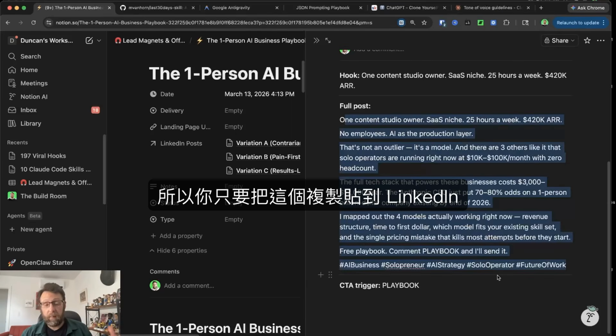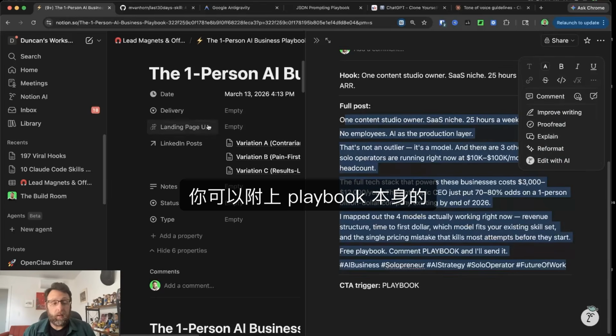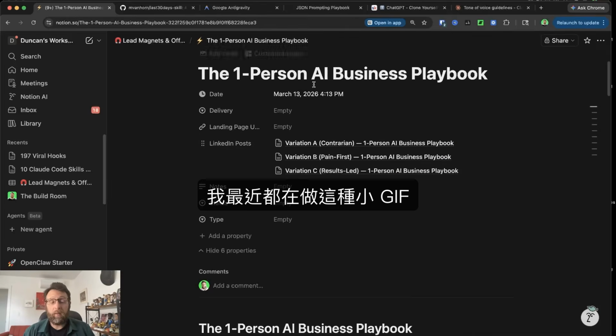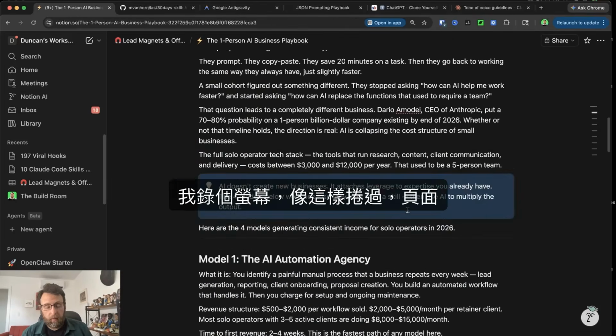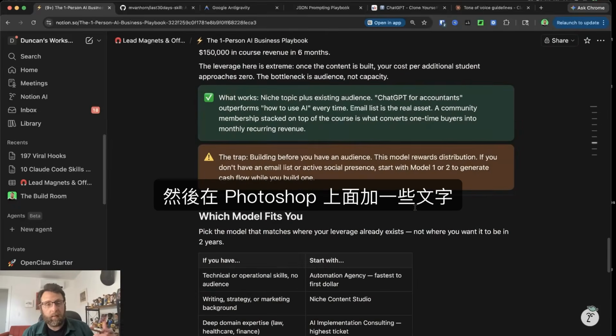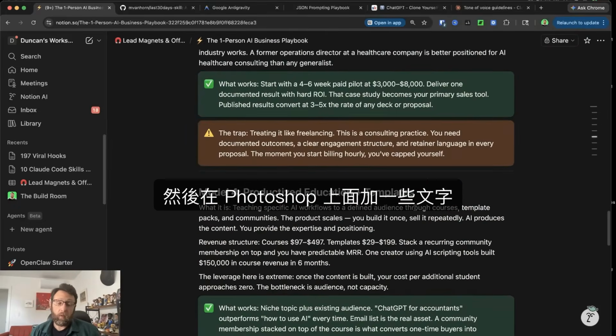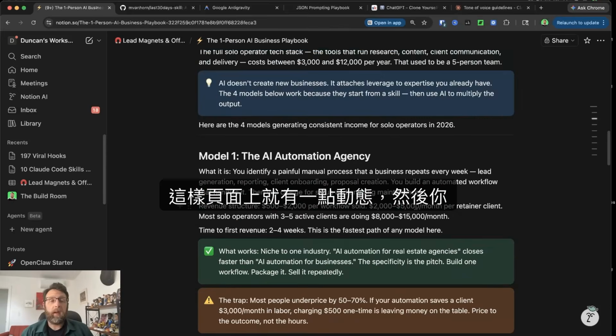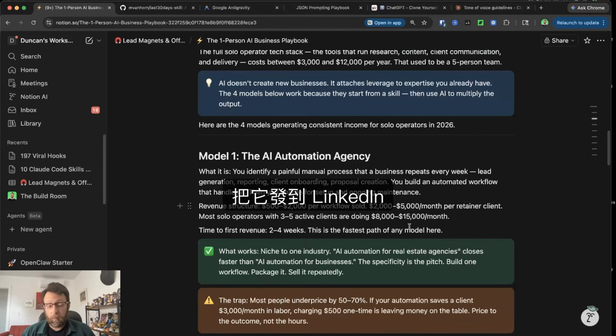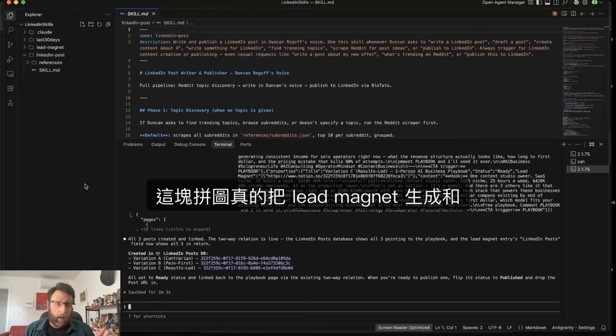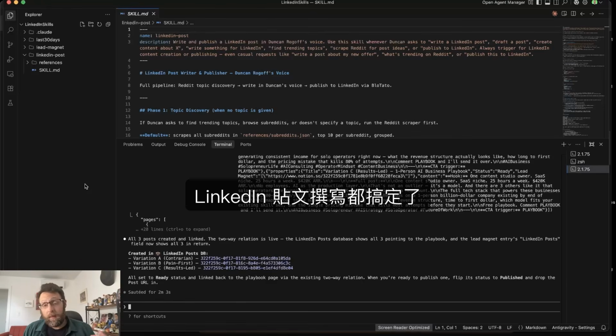So you would just copy and paste this over to LinkedIn. You can attach a screenshot of the playbook itself. I've just been making these little GIFs where I take a screen recording and scroll through the page like this and add some text over top in Photoshop. That way we get a little motion on the page, and then you publish it to LinkedIn. Super easy. This piece of the puzzle really took care of the lead magnet generation and the LinkedIn post writing.